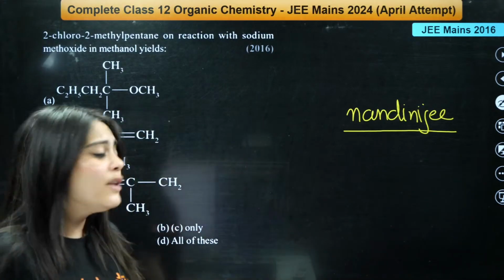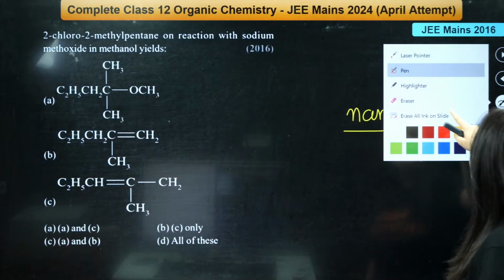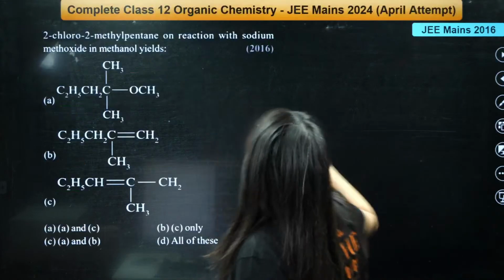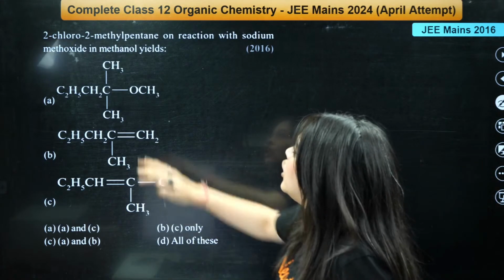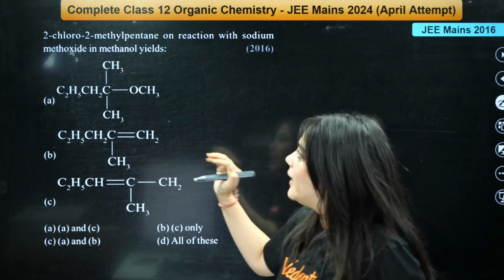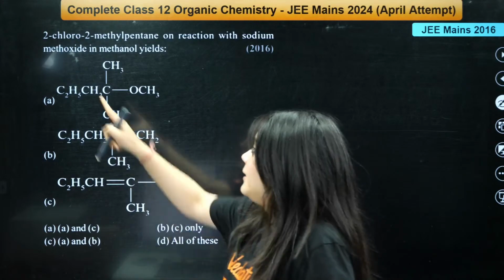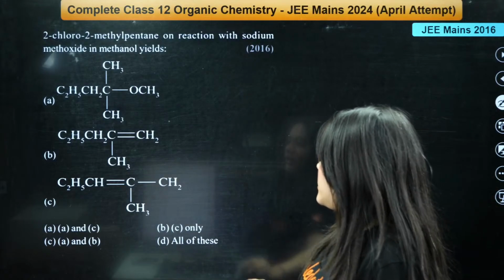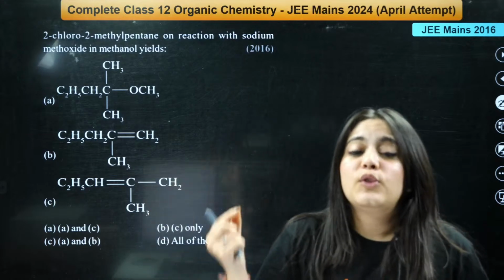Now let us look at the very first question on your screen. Who all are ready to solve this question? The question is: 2-chloro-2-methylpentane on reaction with sodium methoxide in methanol yields. There are options A, B, C, D given to you. What do you think should be the answer? Try to solve these questions.